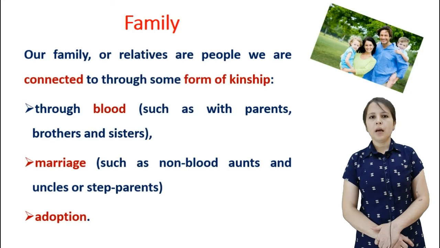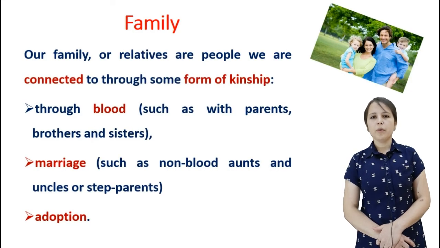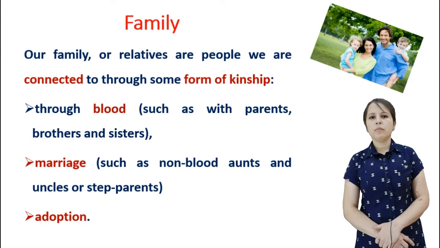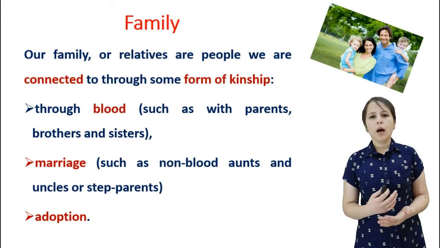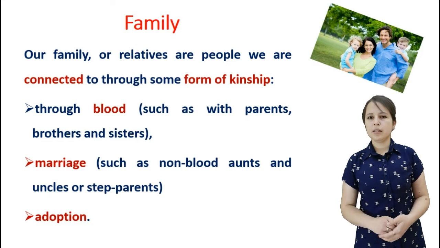Let's see, what is a family? As we know, our family and relatives are people who are connected to others through some form of kinship, like through our blood. So our parents, our siblings, or our uncles.